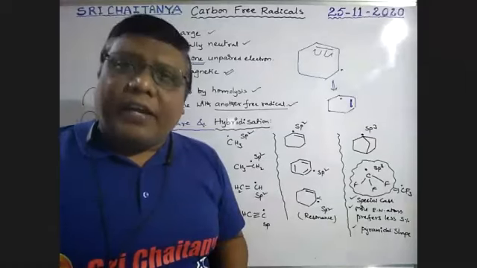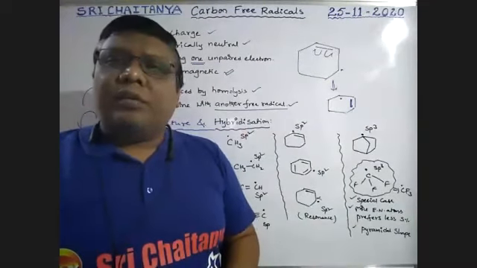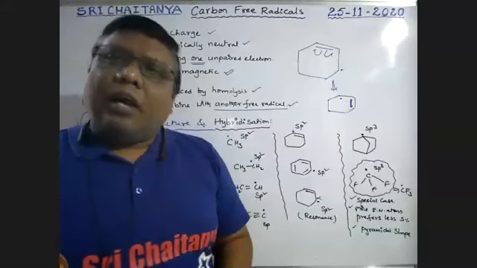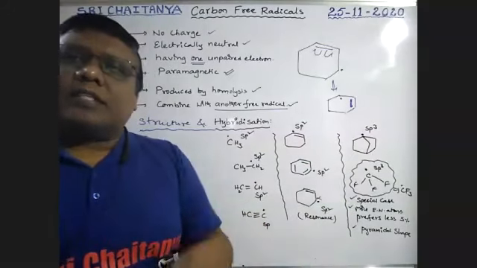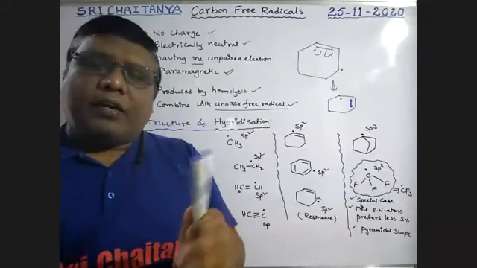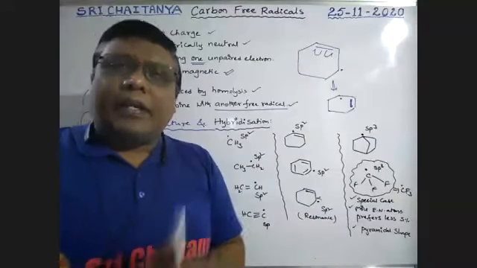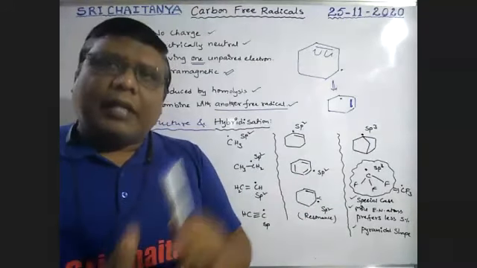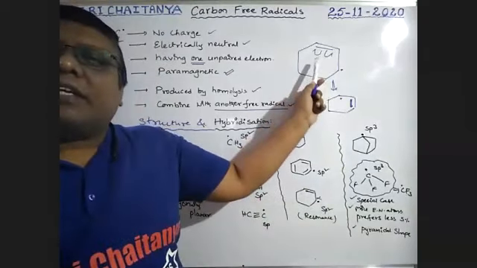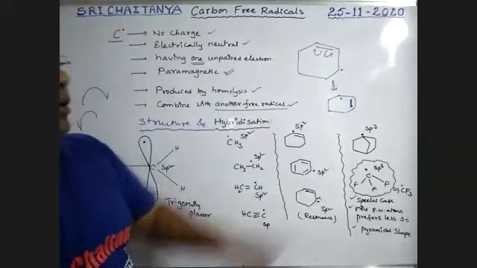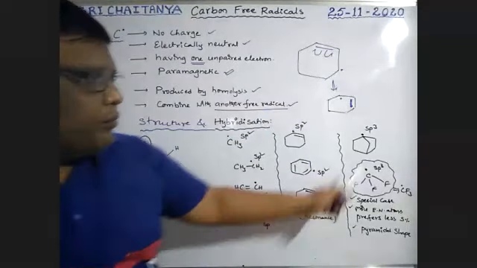Half-headed arrow means only one electron moving like that. Another electron is opposite, or maybe retained there. One electron moves this side. So that means the bond pair of electrons breaks down into two halves, because one radical creates another radical. A radical combines with another radical only. So resonance is like this. Because of resonance, it is sp2 hybridization, no doubt.